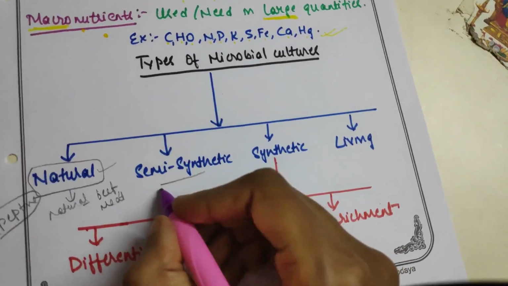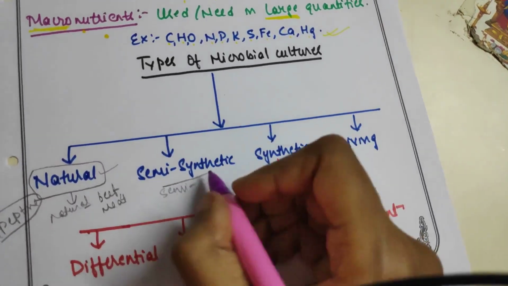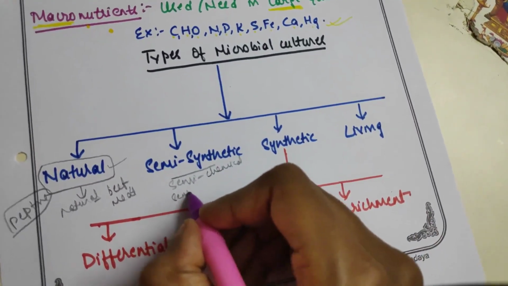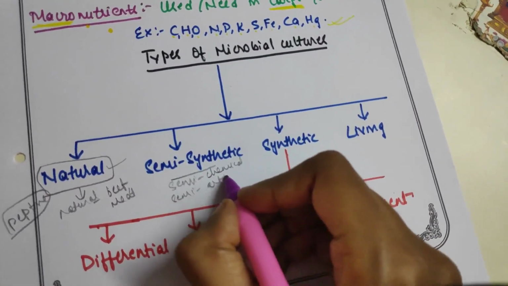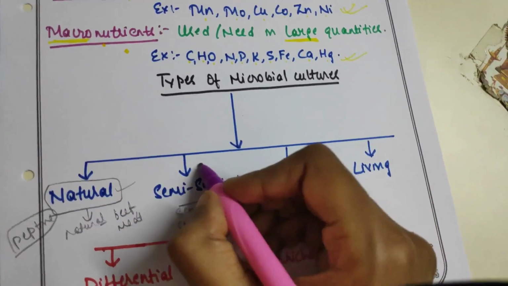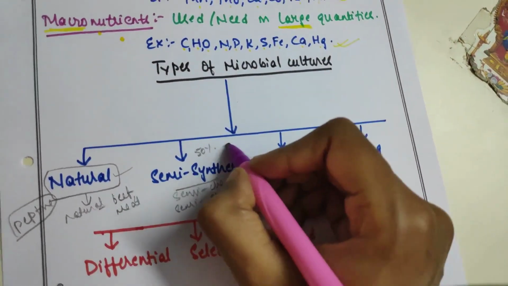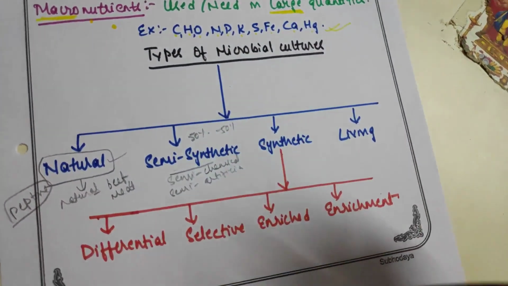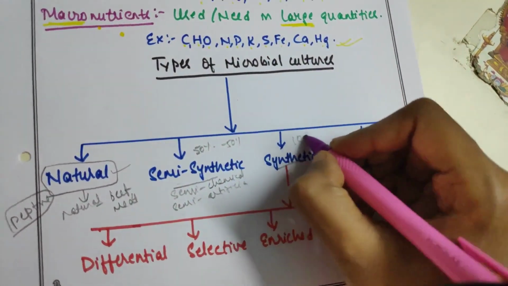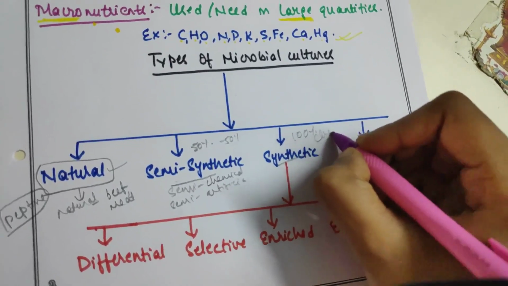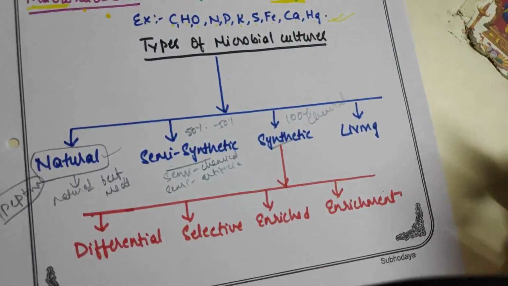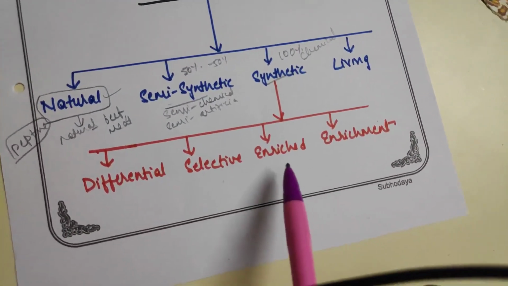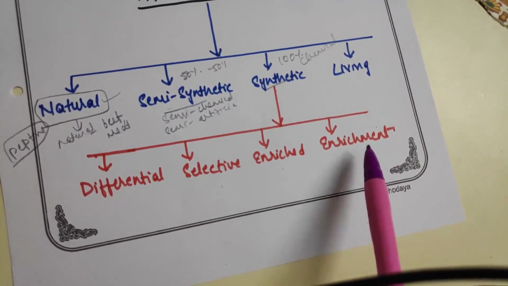Semi-synthetic means semi-chemical or semi-artificial. That means it will have 50% natural and 50% chemical. That is semi-synthetic culture. Synthetic culture means 100% chemical. There is no natural product in this. There are different types of cultures like differential culture, selective culture, enriched culture and enrichment culture.